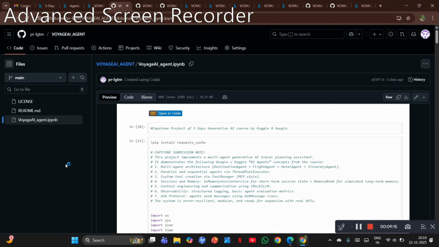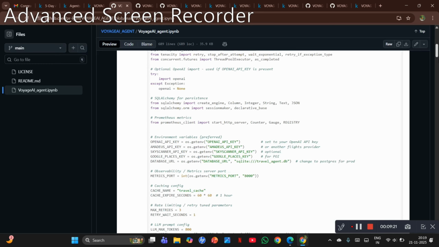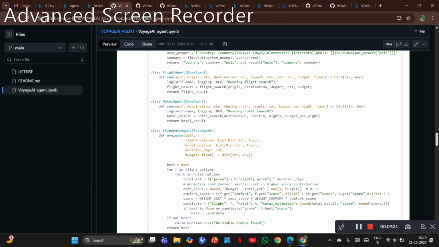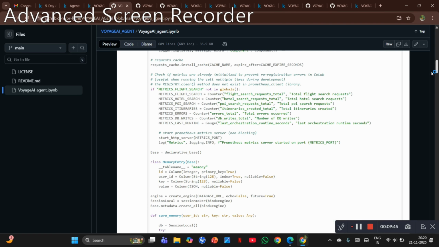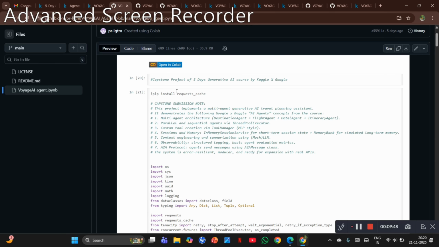Tada, this code has popped up on my screen, and this code has been created with the help of the materials provided by Google during the 5-day intensive coursework. Apart from that, I have taken some ideas from Gemini and, sorry to say, ChatGPT also, because I want to be very honest, fair, and transparent with you. So let's take a glimpse of the entire program. This is the program under the comment Capstone project of 5 days generative AI course by Kaggle x Google. We have already discussed that.